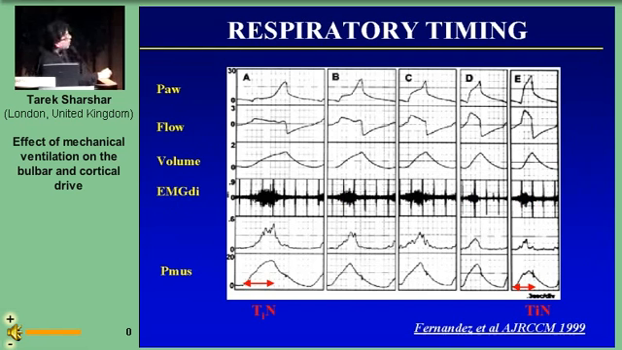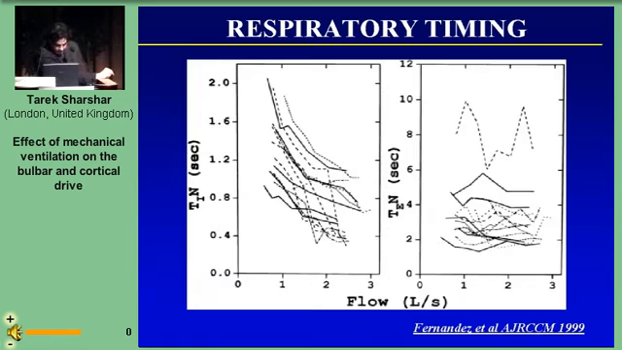This flow-associated tachypnea is, according to Fernandez, related to the decrease in the neural inspiratory time, as shown in this slide, as well as in this graph, plotting the flow against neural inspiratory time. But the flow-associated tachypnea is not related to a change in the neural expiratory time.